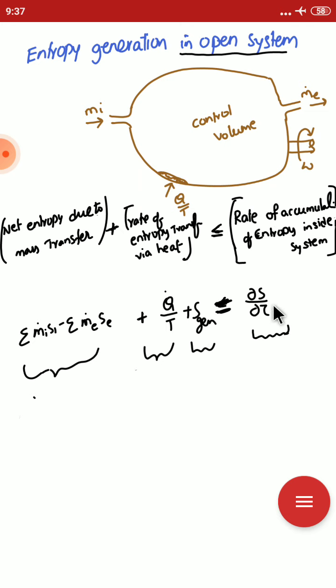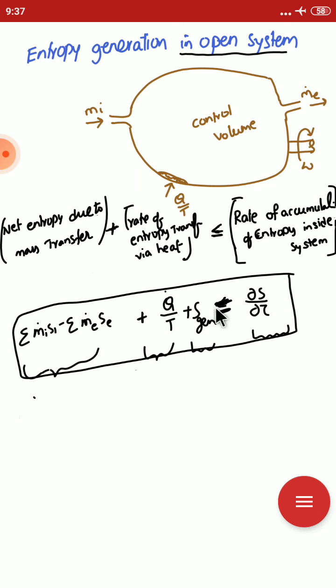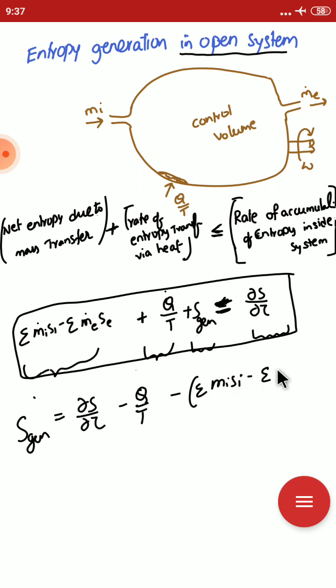This is the equation for entropy generation in an open system. The entropy generation is equal to dS/dt minus dQ/T, and sum of m_i s_i and sum of m_e s_e, the mass entering and mass exiting, and Q/T is the entropy transfer.